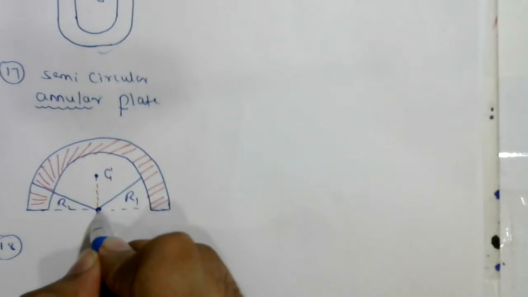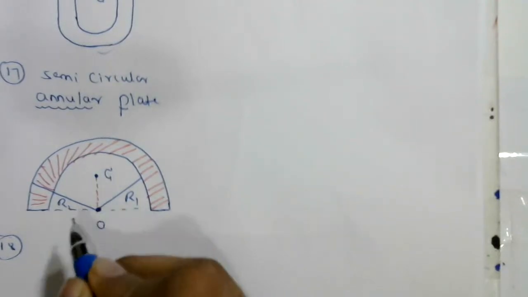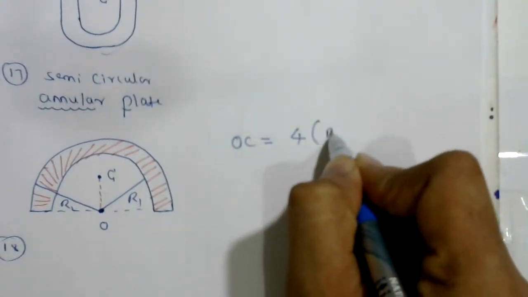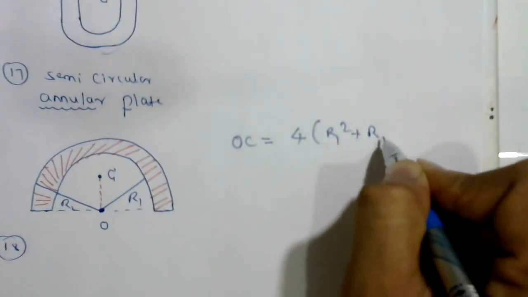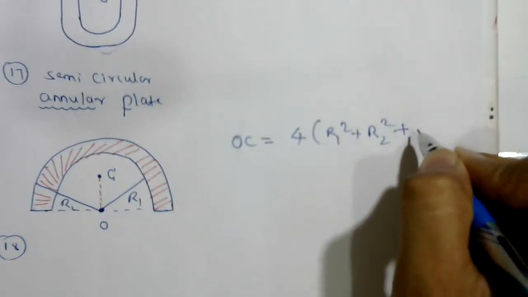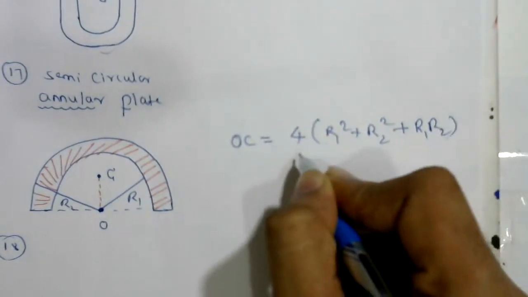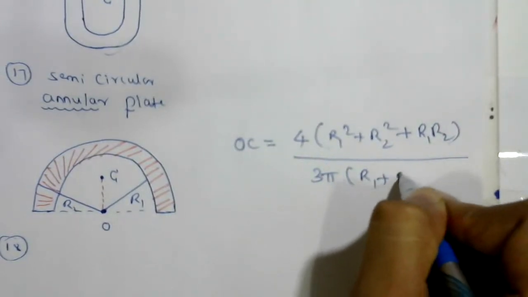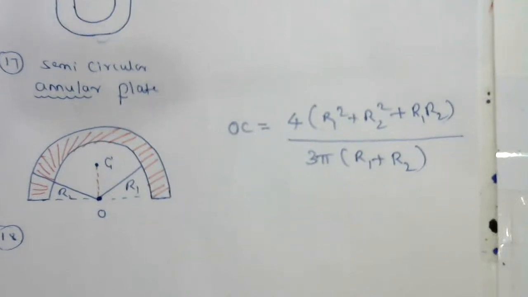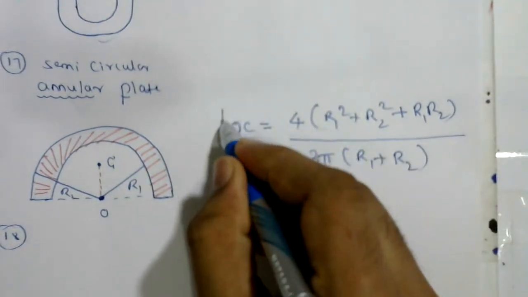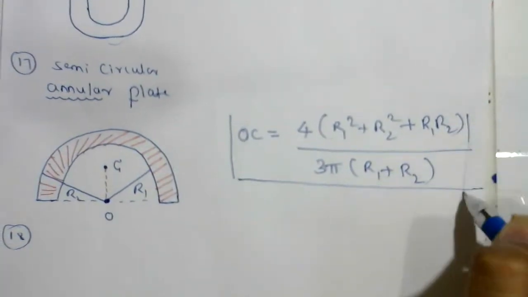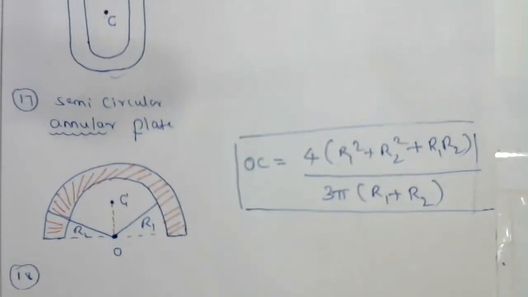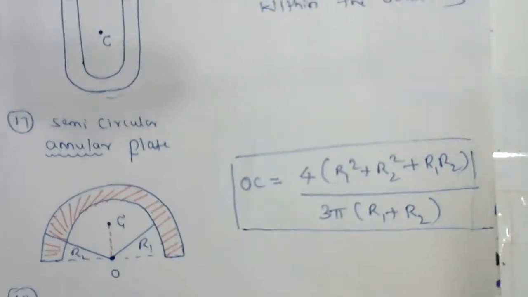The position of the center of mass from the center of curvature is OC equal to 4 (r1 squared plus r2 squared plus r1 r2) upon 3 pi (r1 plus r2). This is the formula for the position of the center of mass of an annular plate.